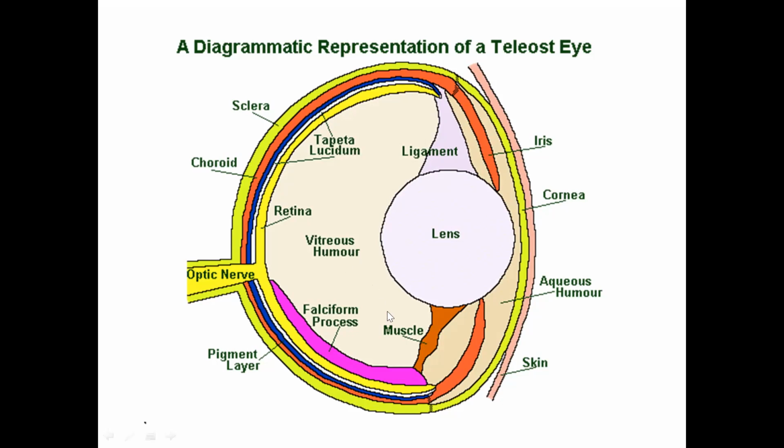Which is followed by the vitreous humor. This color is basically the vitreous humor. Then the retina, followed by the tapetum lucidum, then choroid, and the last one is the sclera. And this eye has the connection with the optic nerve. Whatever the eye sees, the photo signals received by the eye, are sent to the brain through the optic nerve.